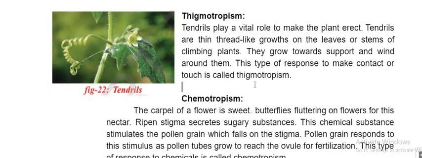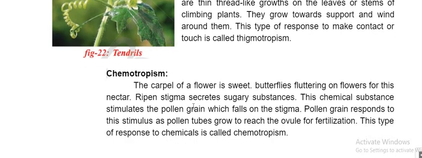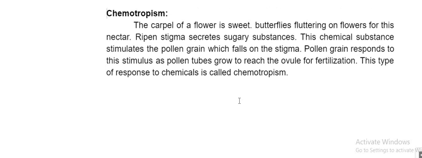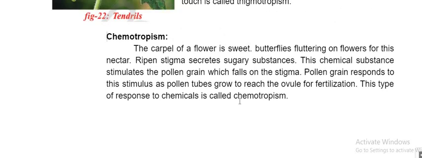Okay. Next one. Chemotropism. Do you know this substance, the sweet substance the plants release? In flowers, sir. In small flowers. Why? Nectar will be released. Who releases the nectar? Stigma. Yeah, correct. Stigma secretes the nectar.